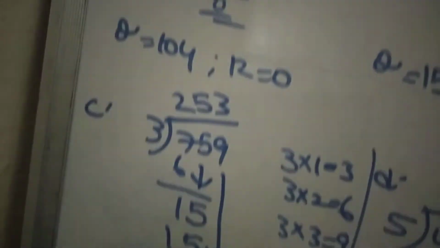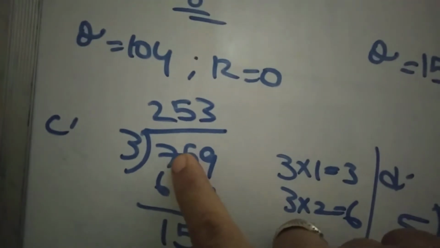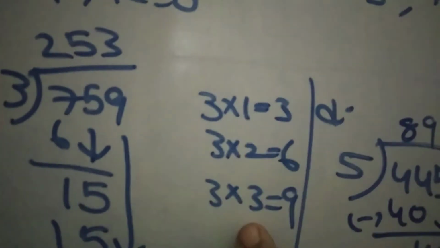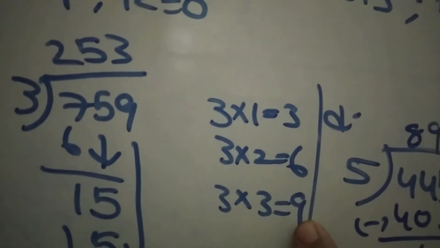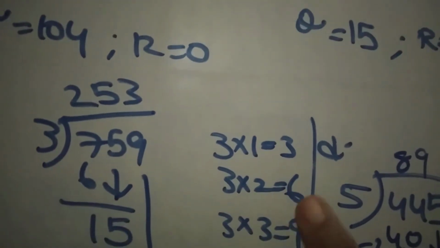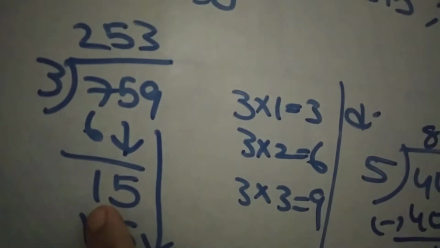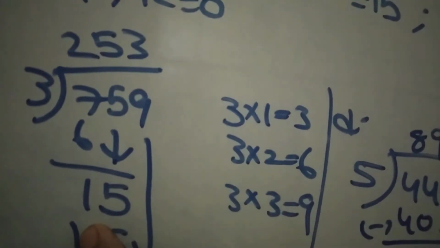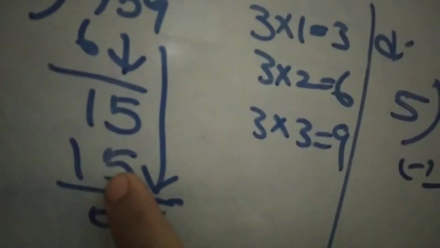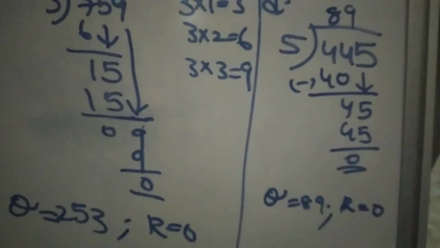Next, 759 divided by 3. Now you take, what is the first number? 7. So you take the 3 table. Observe here. 3 ones are 3, 3 twos are 6, 3 threes are 9. Can 9 be subtracted from 7? No. So you take the before number, 3 twos are 6. What is the remainder? We got 1. Now carry 5. How many times will it go in the 3 table? 15. 3 fives are 15. Now take 9 downwards. How many times will it go? 3 threes are 9. What is the quotient? 253. Remainder 0.